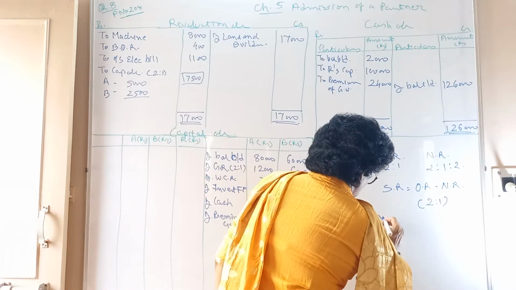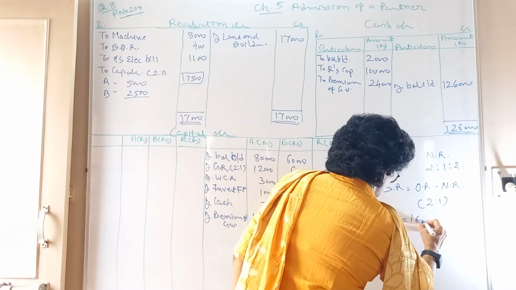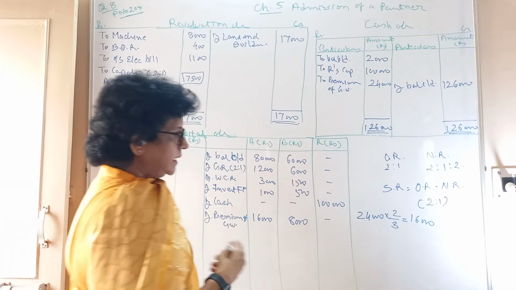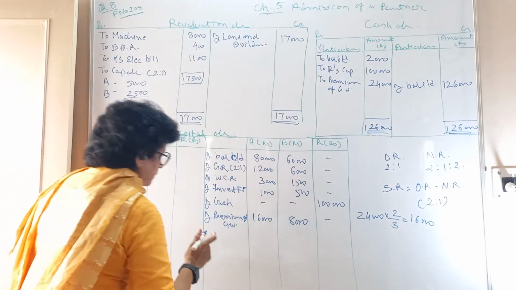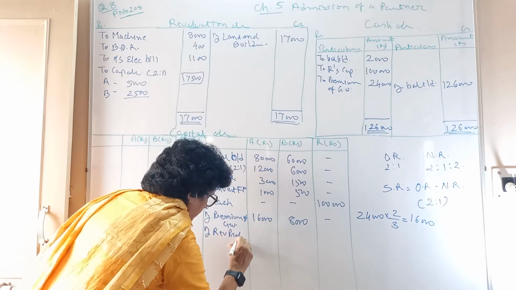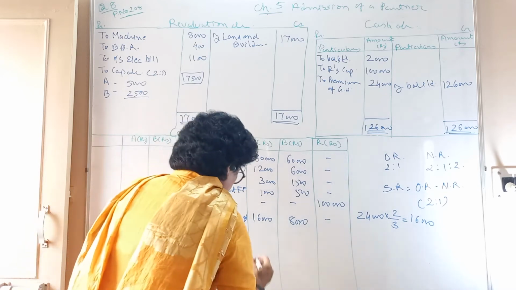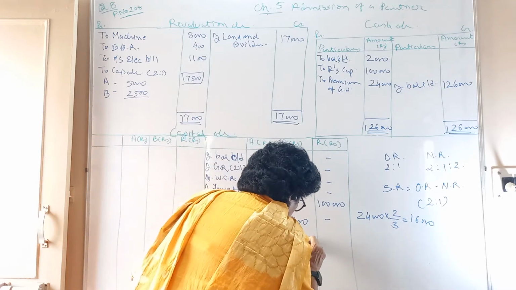So 24,000 into 2/3, if you do, you are going to get 16,000. Like that 1/3, 8,000. Then the revaluation profit, what we have got, is to be distributed as we have done, 5,000 and 2,500.